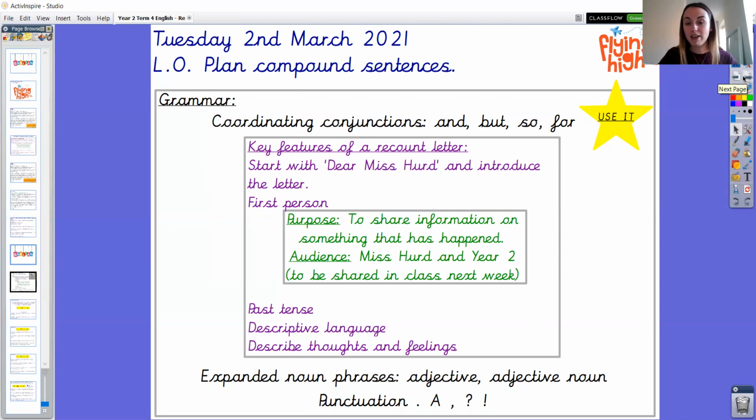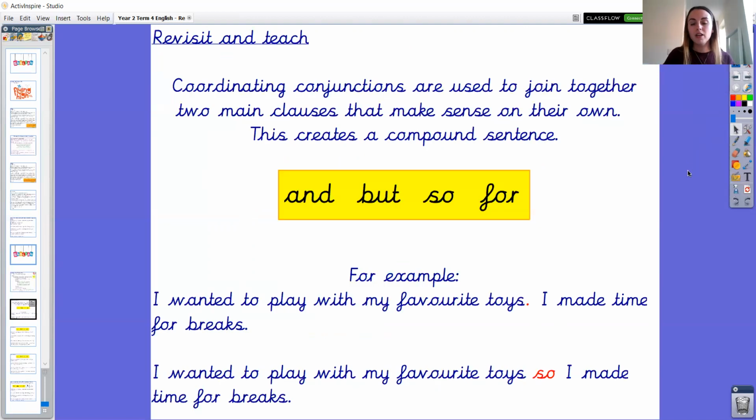Okay, so today we're going to be planning compound sentences that we can use in our letter tomorrow. And compound sentences are a great thing to use as they join together ideas and share even more information with the audience. So we're going to review our learning from previously and just remind ourselves of what a compound sentence is. So these coordinating conjunctions here, and, but, so, for, are used to join together two main clauses that make sense on their own. This creates a compound sentence.